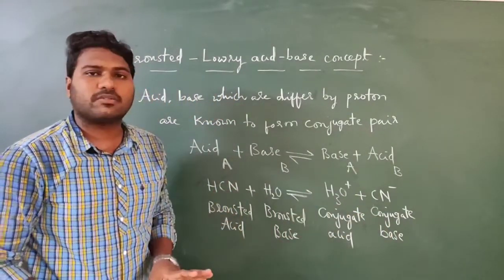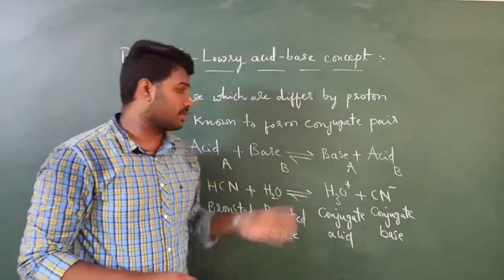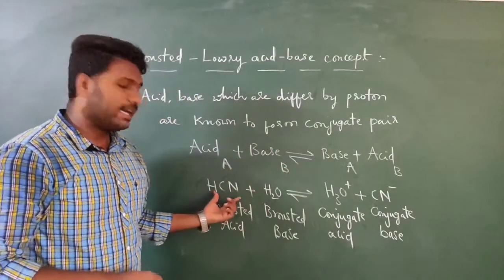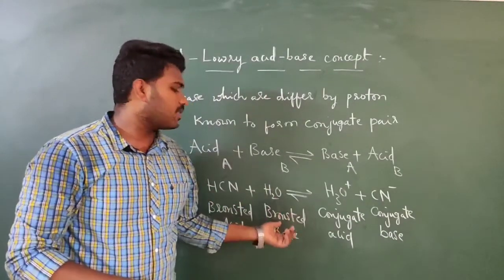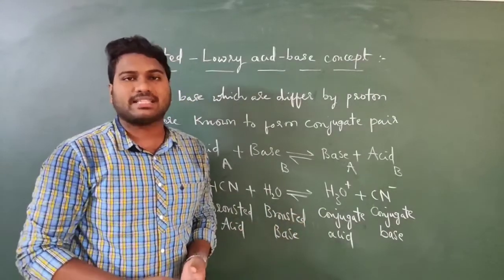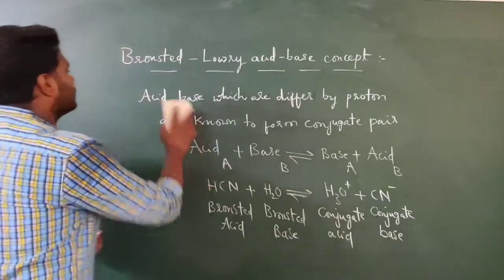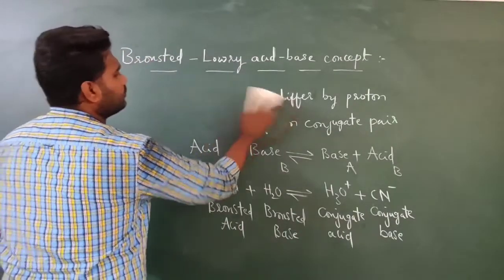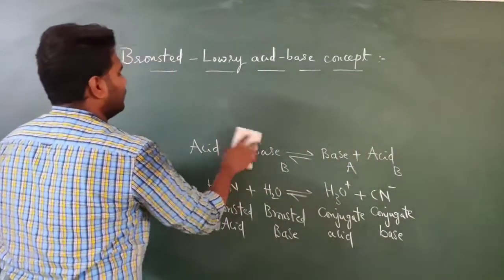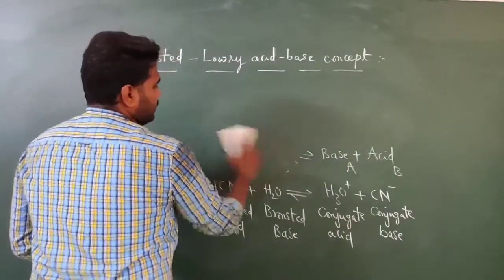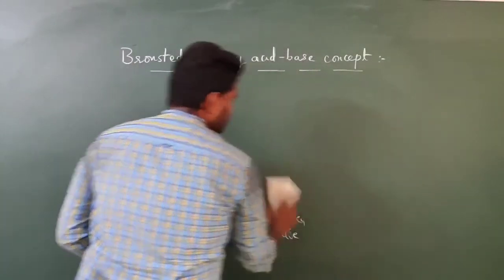So this is the important concept. We can discuss more examples. If they want to frame any question from this concept, they will give any one acid and ask what is its conjugate base. Otherwise they will give any Bronsted base and ask what is the conjugate acid of that base. So we'll discuss some more examples. This is the general reaction of this conjugate acid-base equation.